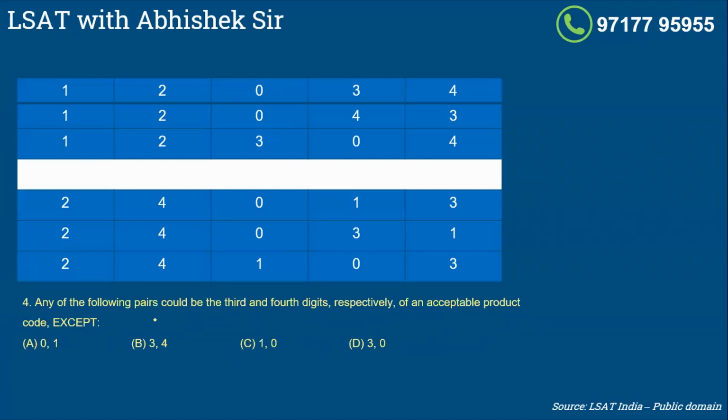Number 4. Any of the following pairs could be the third and fourth digit, which means these two columns of an acceptable product code, except. The correct choice will not be possible as the third digit and fourth digit. Look at 0 and 1. 0 and 1 is possible here, so it cannot be the answer. The question is except. 3 and 4, look at all the cases, nowhere do you have 3 as the third digit and 4 as the fourth digit. So this is the correct answer because the question was except. 1 and 0 is possible here, 3 and 0 is possible here. So the correct answer is B.